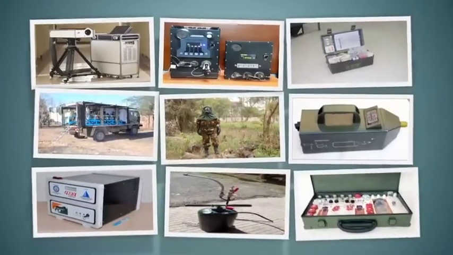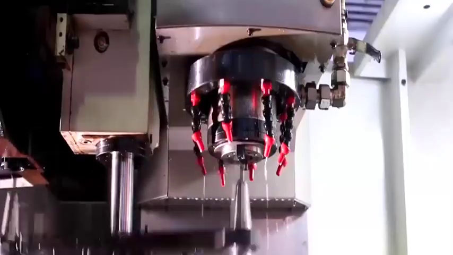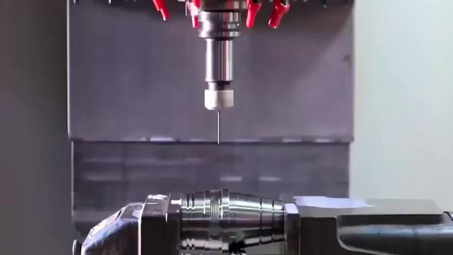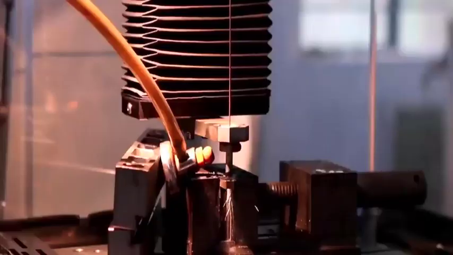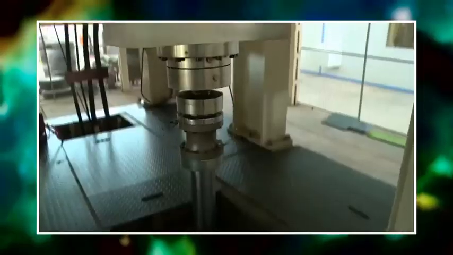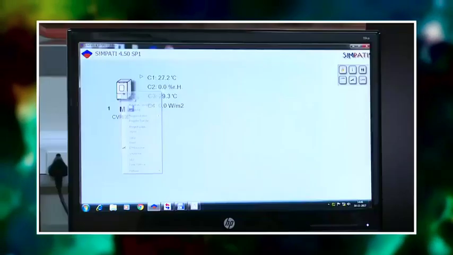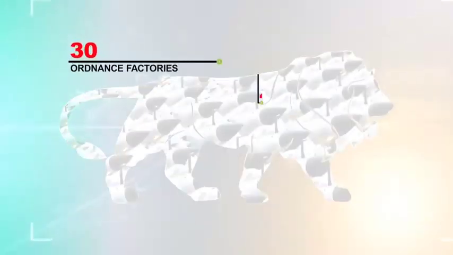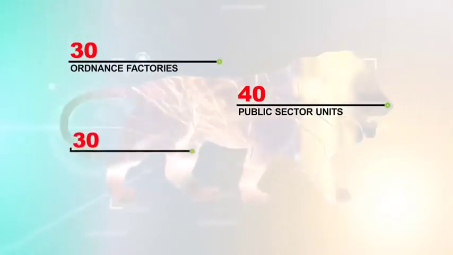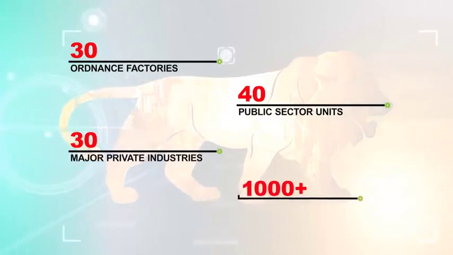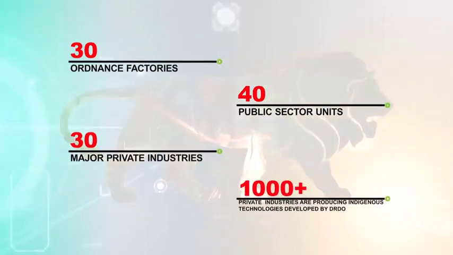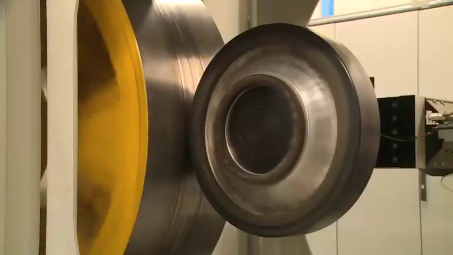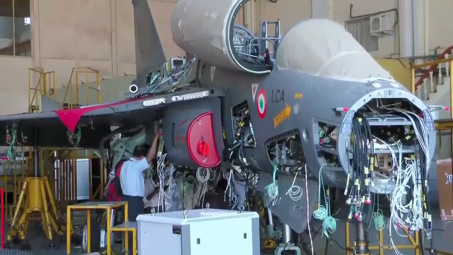DRDO has made significant contributions in the country's defence preparedness. The organisation is reinforcing the Make in India initiative by building an ecosystem for enhancing cutting-edge technological capability for defence manufacturing through technology transfer and partnership with industry. 30 ordnance factories, 40 public sector units, 30 major private industries and more than 1,000 other private industries are engaged in production of the indigenous technologies developed by DRDO.